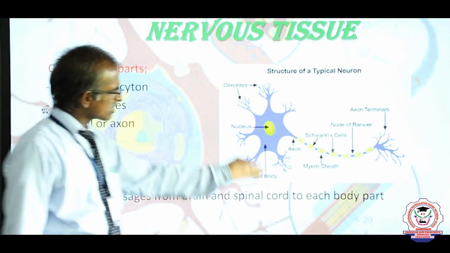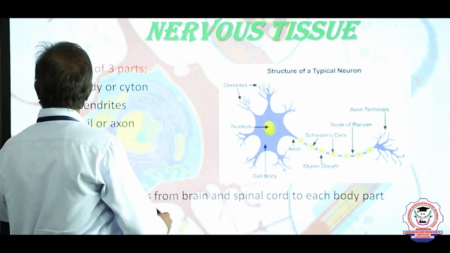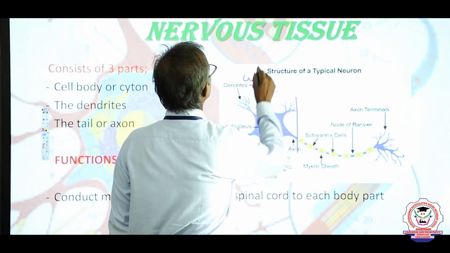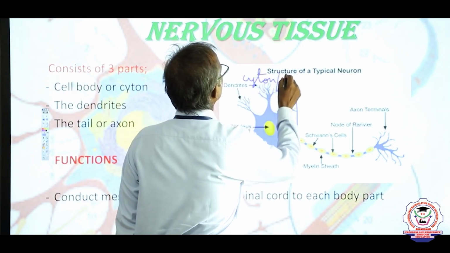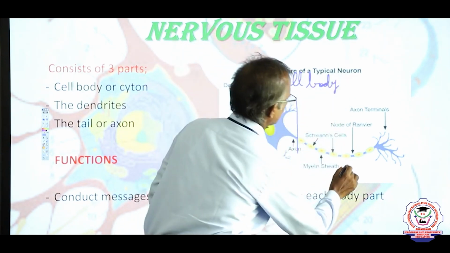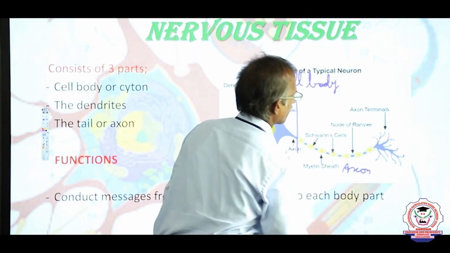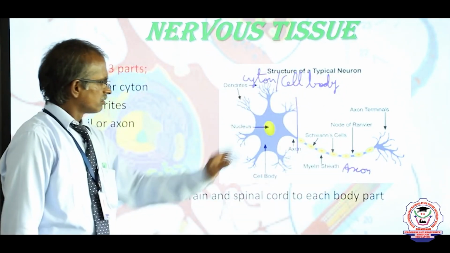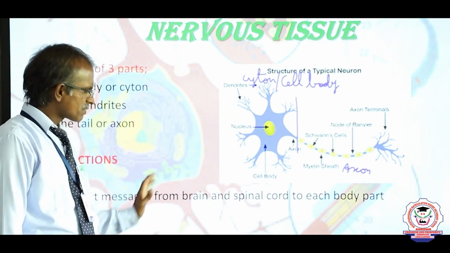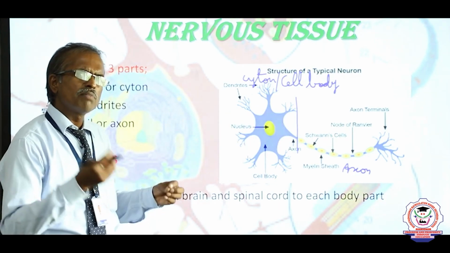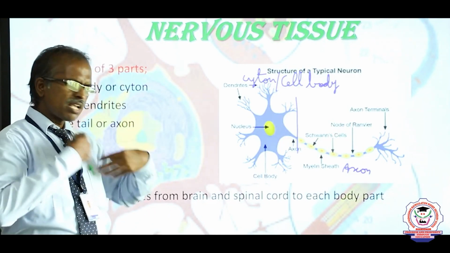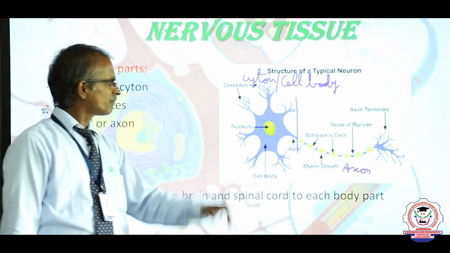Each nerve cell consists of three main parts, namely this part we call the cyton, otherwise called the cell body. This is the axon, and these are the axon endings. Nerve fibers carry the messages from the brain and spinal cord to each part of our body. This is the main function of the nerve cell.